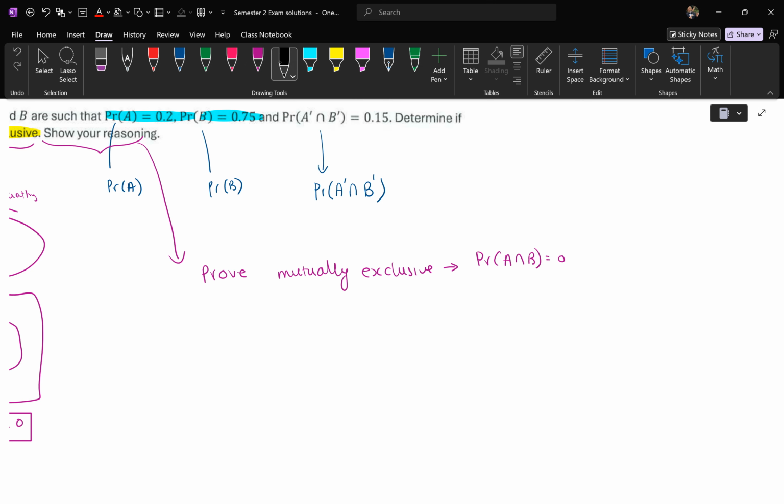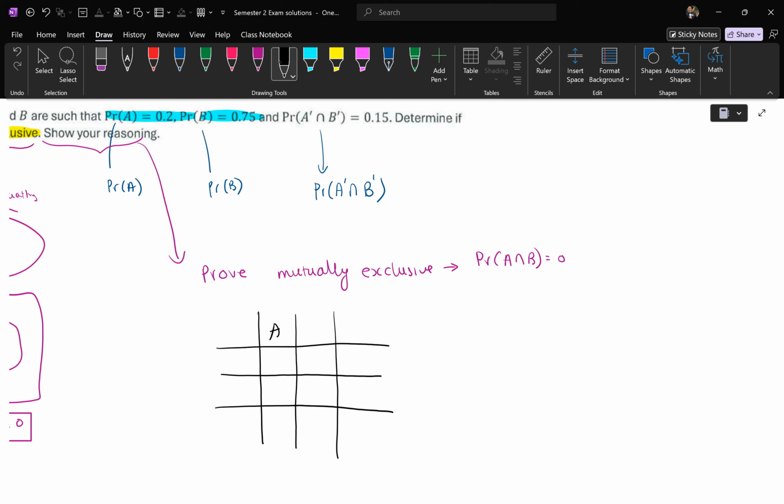I find that it's much easier to work with if you draw out the two-way table or Karnaugh map and write it out as A, A dash, and B, B dash. And we know the total probability has to add up to 1. That's getting everything. And we start filling in the points that we know. So we know the probability of A, all of A, is 0.2. So all of A should be down here. This is the total probability for two regions added together to get 0.2. And then it says probability B is 0.75. So all of B should total up to 0.75.